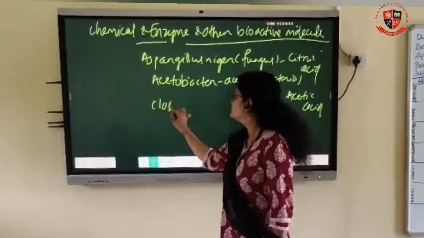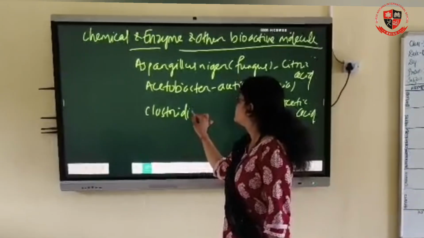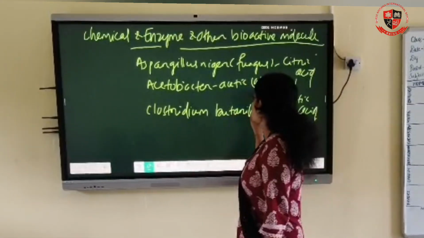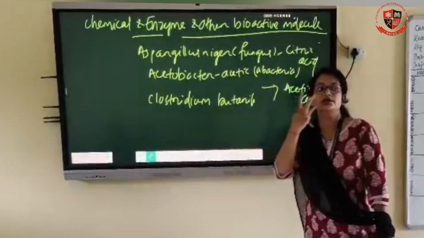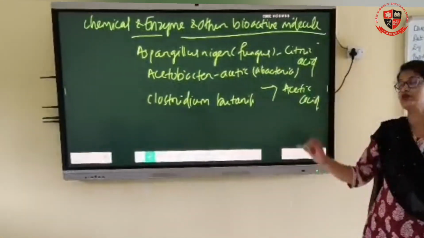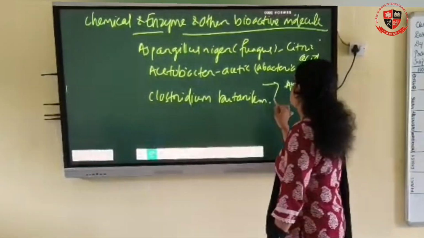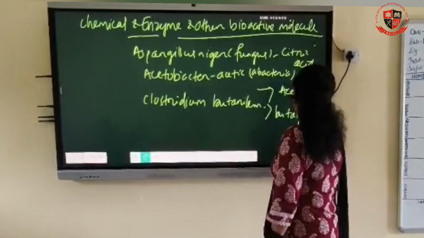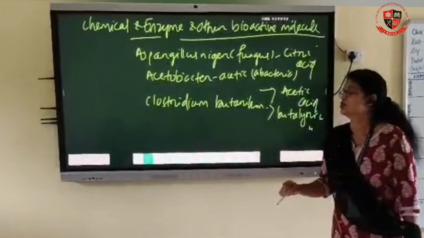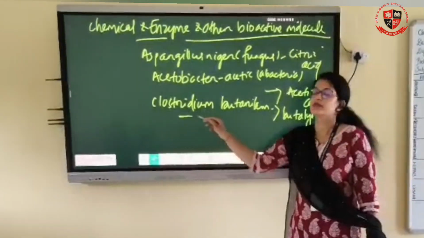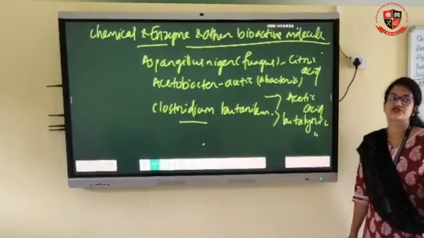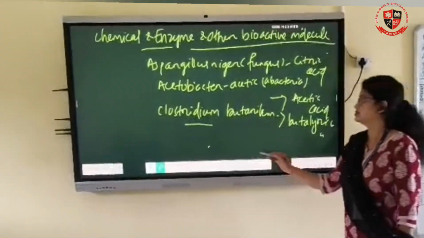Then Clostridium butylicum forms butyric acid. The Clostridium bacteria is otherwise called butyric acid bacteria. Then Lactobacillus forms lactic acid.